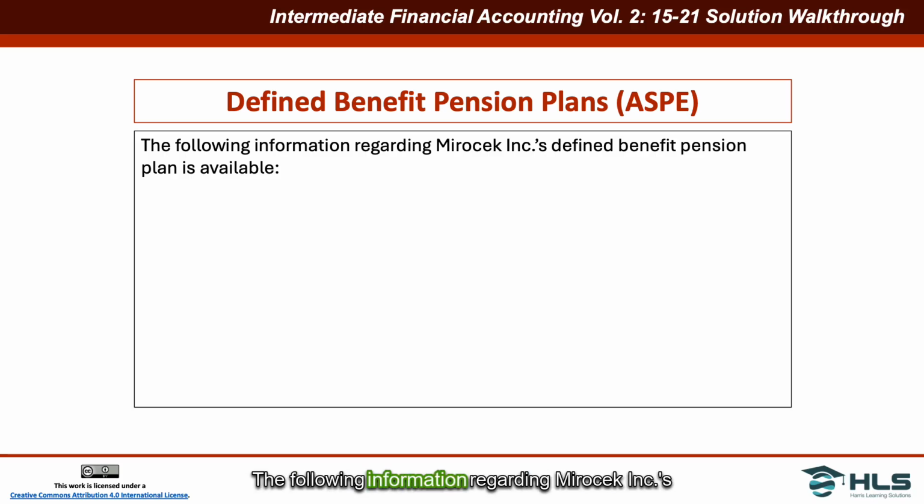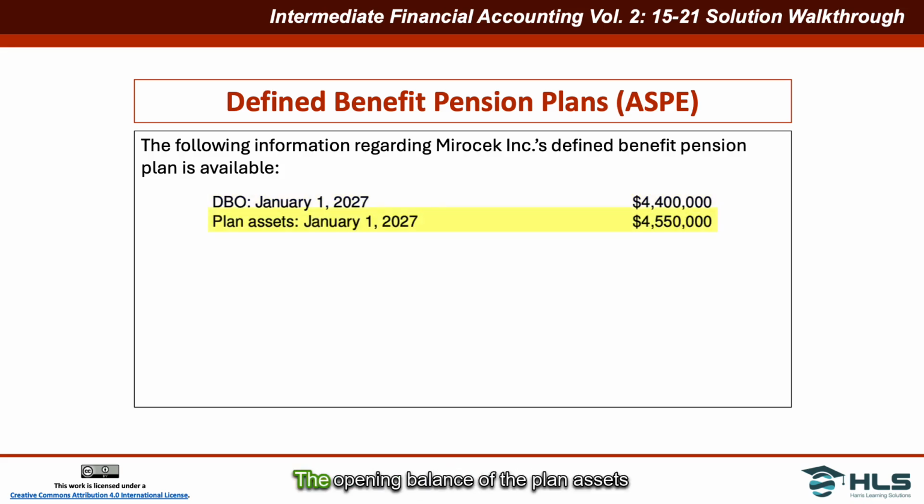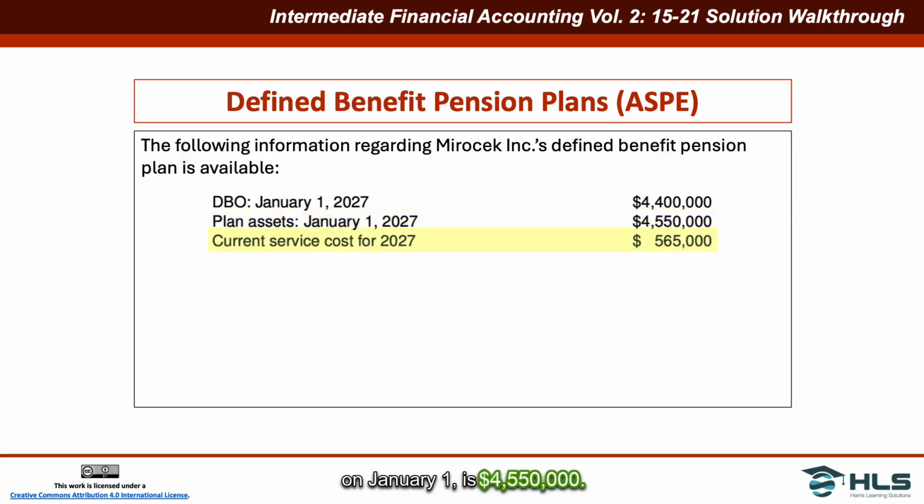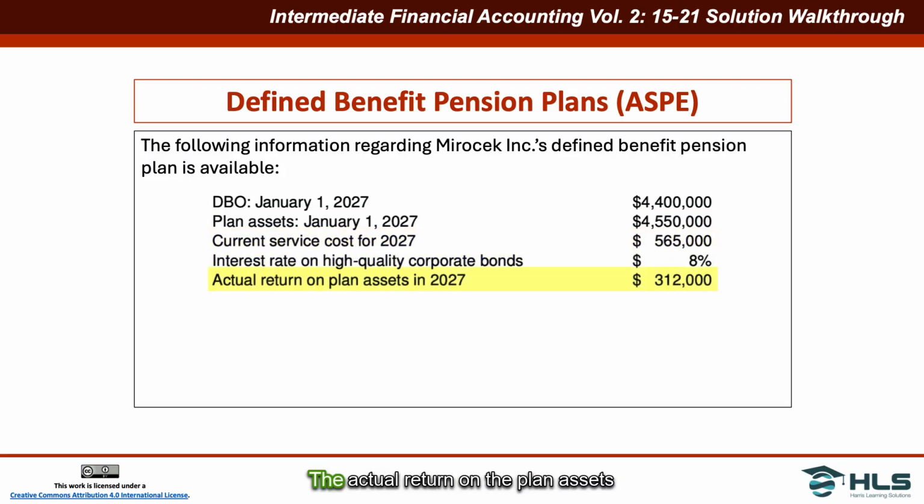The following information regarding Mirosec Inc.'s defined benefit pension plan is as follows. The beginning balance of the DBO on January 1st, 2027 is $4.4 million. The opening balance of the plan assets on January 1st is $4,550,000. The current service costs for 2027 are $565,000. The interest rate on high-quality corporate bonds is 8%. The actual return on the plan assets in 2027 is $312,000.